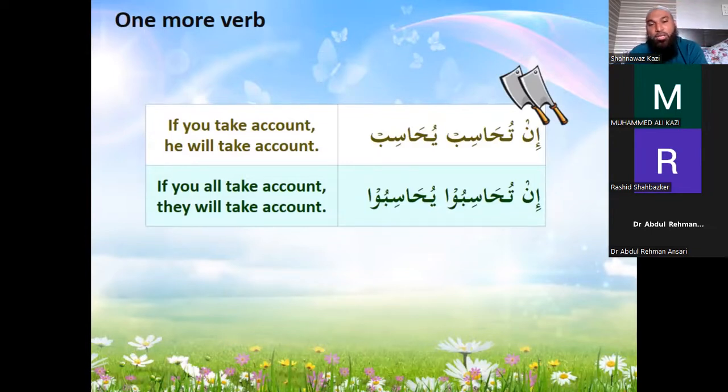One thing we have to remember is that we have to take account of ourselves before we meet Allah, and before we have to give our accounts to Allah. When we are in front of Allah, we should at least have a rerun of our accounts rather than seeing them for the first time and getting surprised. I would suggest every day we take an account of what we have done that day, whether it is good or bad. If it is bad, we ask forgiveness from Allah subhanahu wa ta'ala at the same time, because we will not remember what we have done 3 or 4 years back. We should make it a habit to take an account of ourselves every day before we sleep.